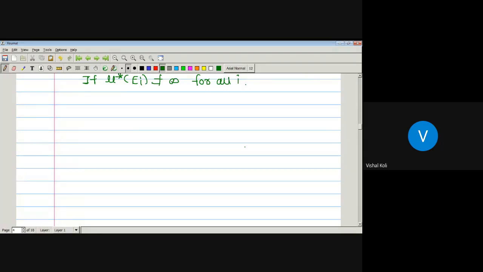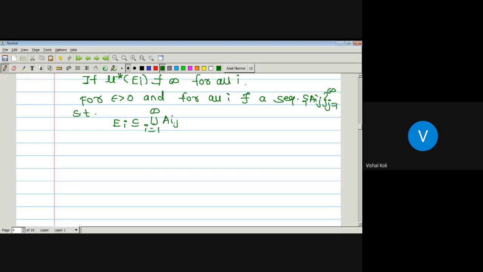As here the outer measure of E_i is finite for each i, for epsilon greater than 0 and for all i there exists a sequence A_ij, with j running from 1 to infinity, such that each E_i is a subset of the union over j running from 1 to infinity of A_ij.